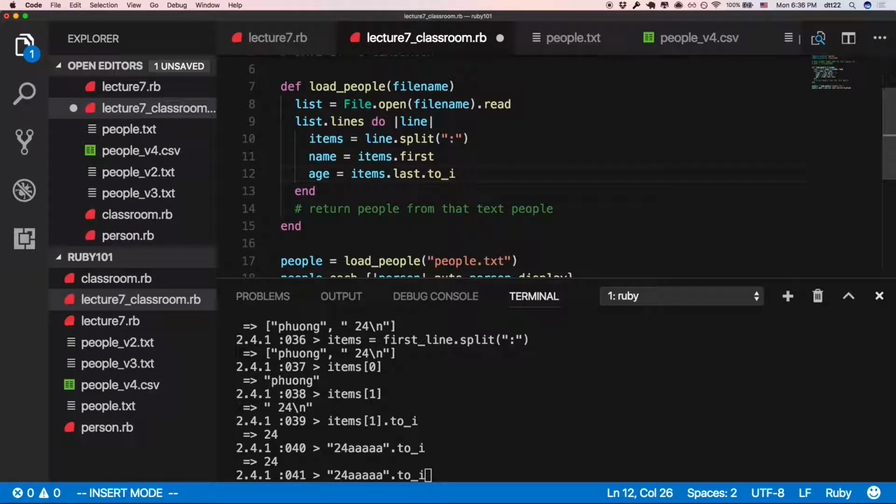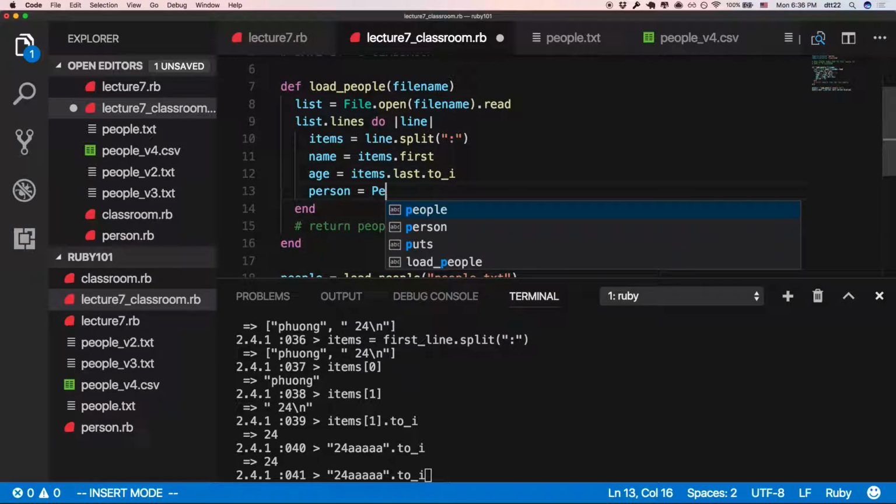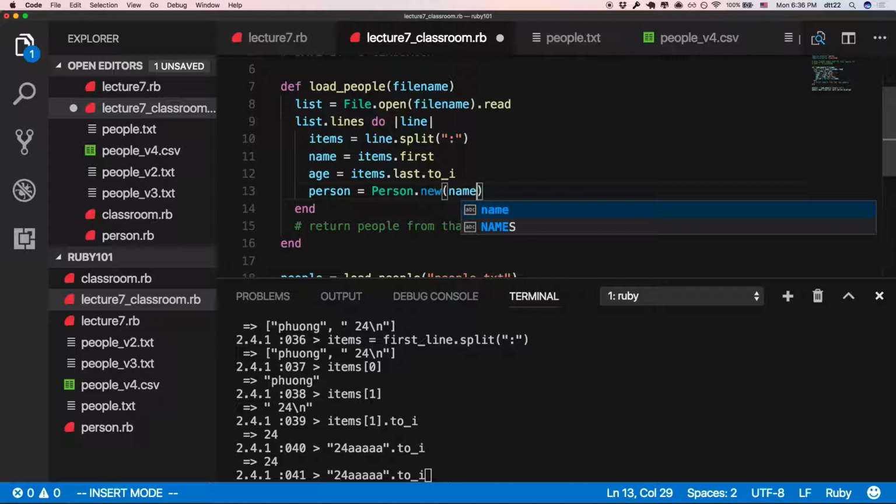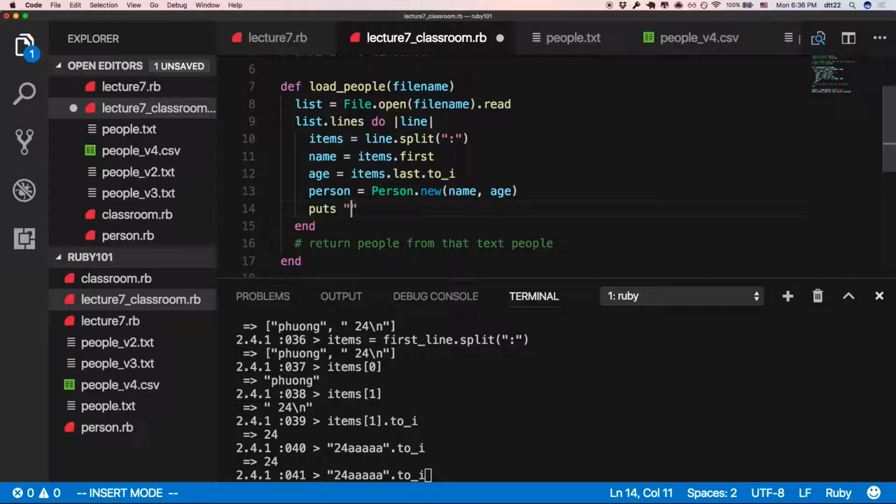So what do you think? How do I create a person? So I say a person here is Person.new. What do you do? Person new and what? Name and age. Is that okay? We need to check it. So we say just created, just imported, right? Maybe we say person.display.